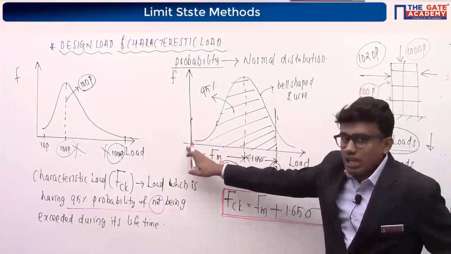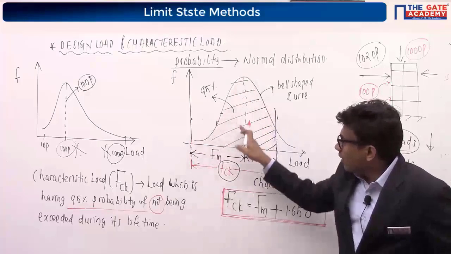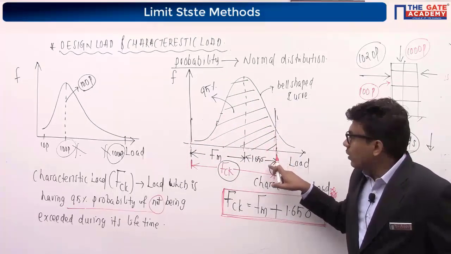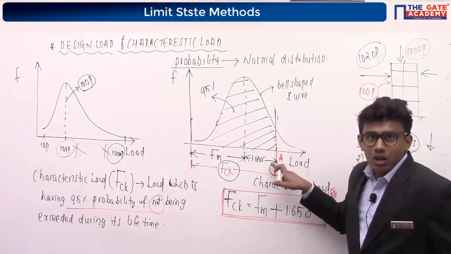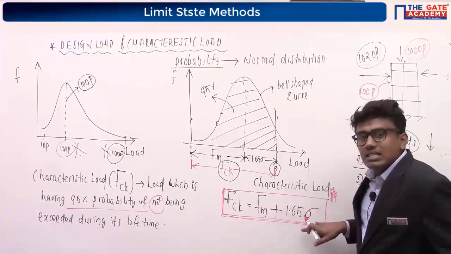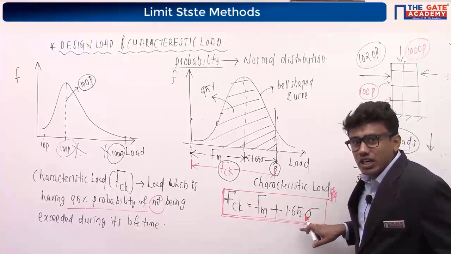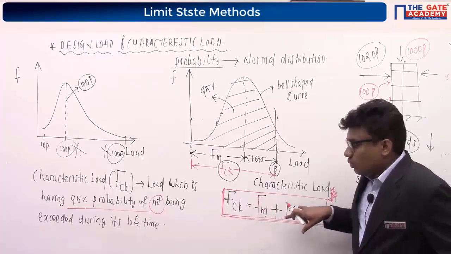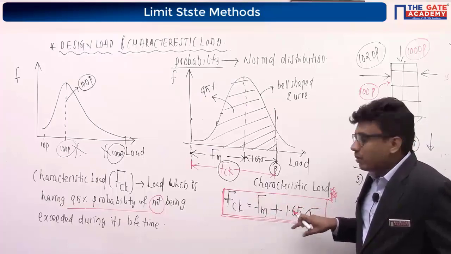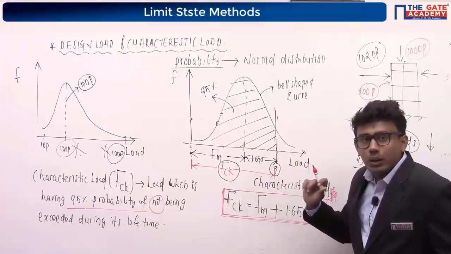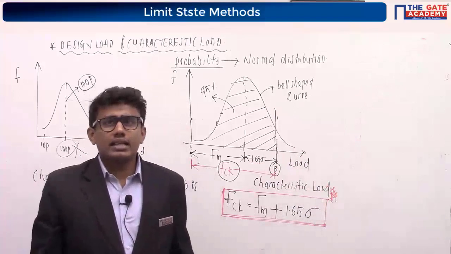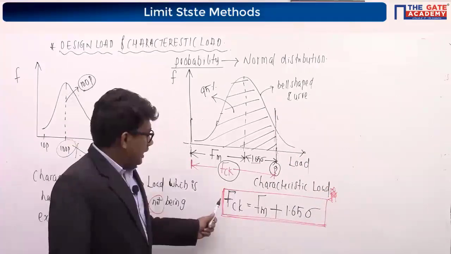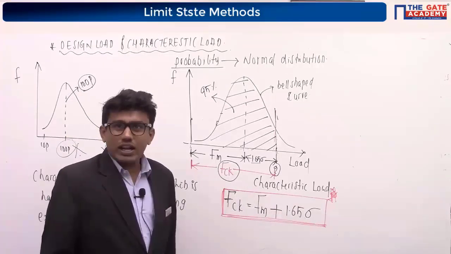This much is Fm, that is the mean load. And for 95% probability, this value here will be 1.65 sigma, where sigma is the standard deviation. FCK is equal to Fm plus 1.65 sigma. Remember this value 1.65 is also very important.